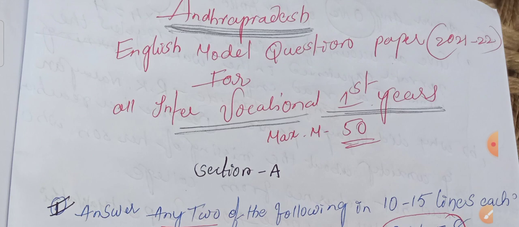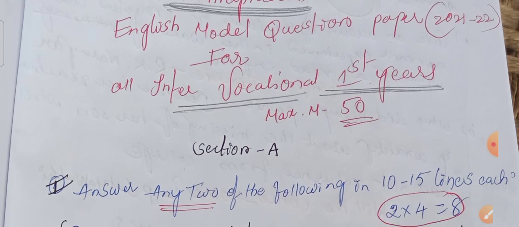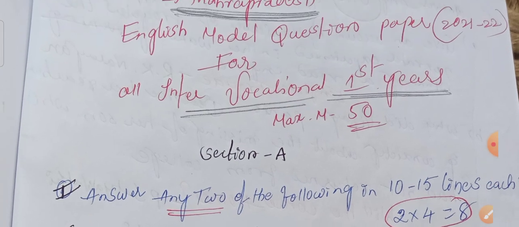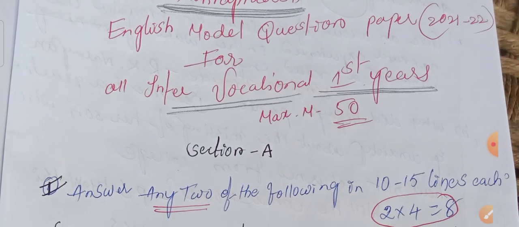Today I would like to discuss the blueprint, a model question paper, and the question pattern for the Intervocational first year students in Andhra Pradesh state. The maximum marks are 50. In this paper I would like to discuss Section A, Section B, and Section C. In this session I would like to discuss the model question paper and exam pattern for the Andhra Pradesh state vocational first year students.